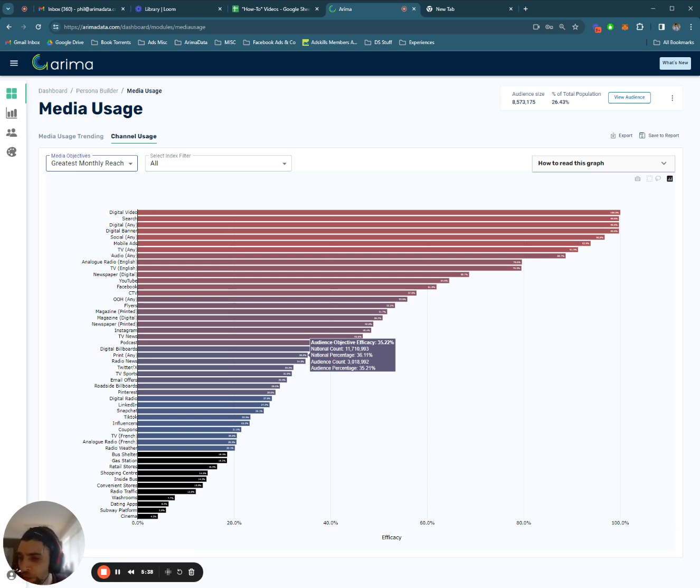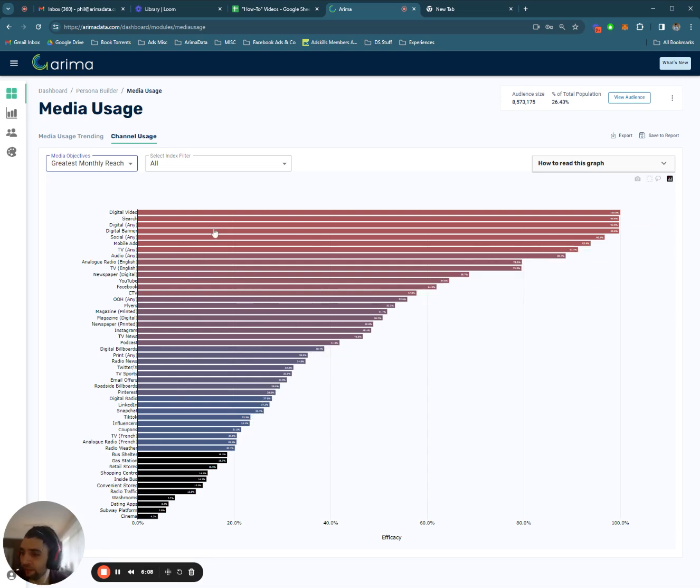We give the national count, which is how many people in the nation read print. And we also give the percentage. So 11 million is 36% of whatever, 33 million, which is the population of Canada. And then we give our audience count. So 3 million out of 8.5 million people are reachable via print, and that is 35% of our audience. Okay, so that same sort of readout works for any channel.